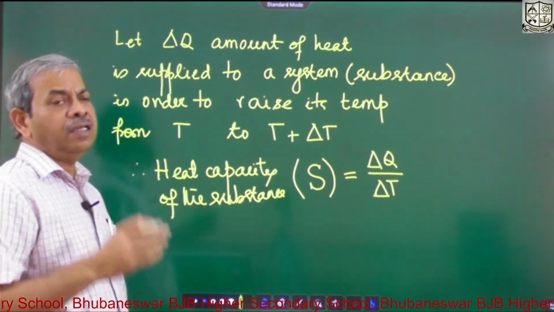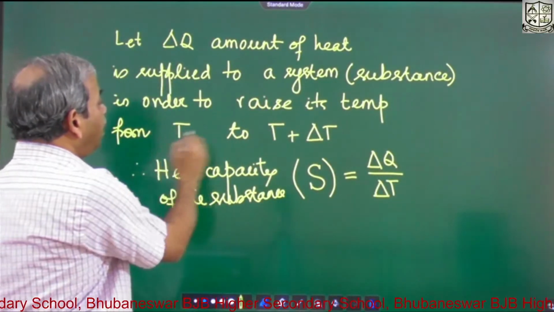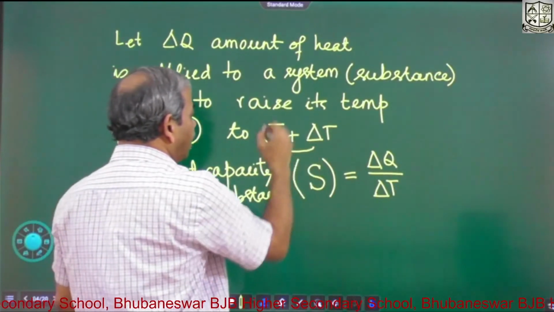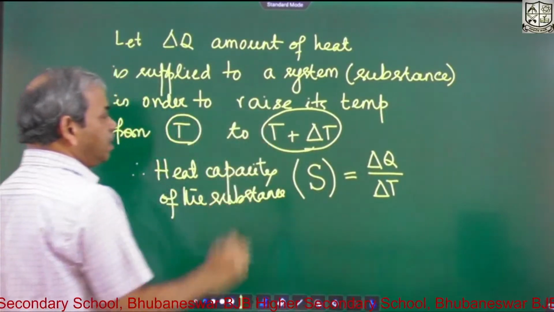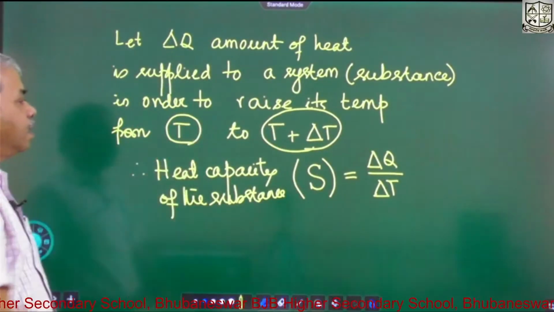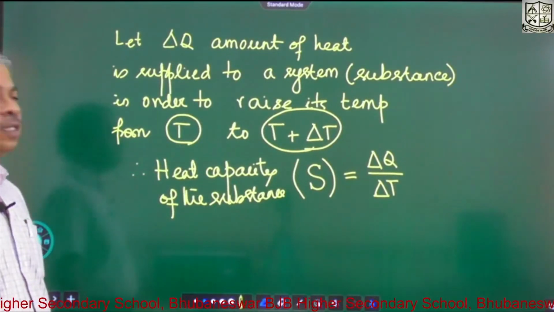Delta T is the rise of temperature, from T to T plus delta T. So this was the initial temperature, this was the final temperature. So final minus initial will give you the rise of temperature, and that is delta T. So this is the heat capacity of the substance.